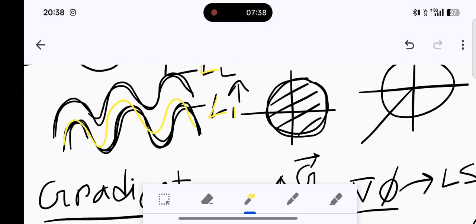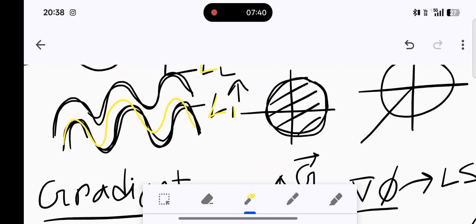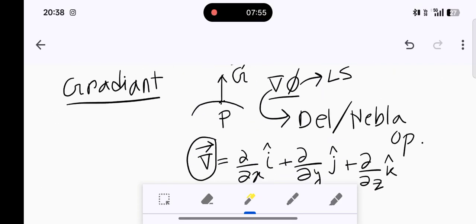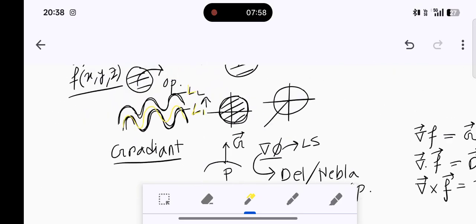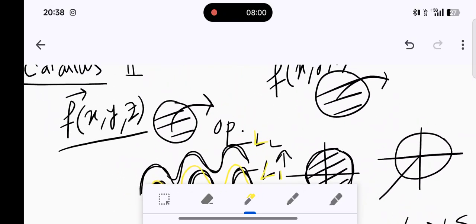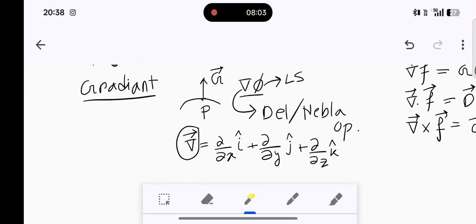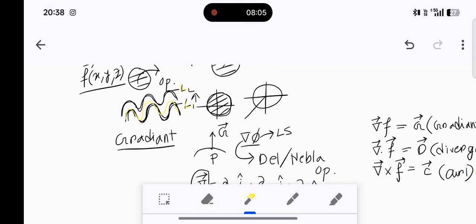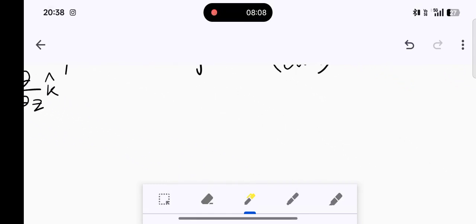Hopefully you can understand what I mean. The magnitude of the gradient gives us the maximum rate of change of the level surface. Maybe it is increasing, maybe it is decreasing, doesn't matter. In case of increasing, it will be positive. In case of decreasing, it will be negative with respect to the perspective of increasing. So we have talked about the gradient. Now let's talk about the use of gradient.